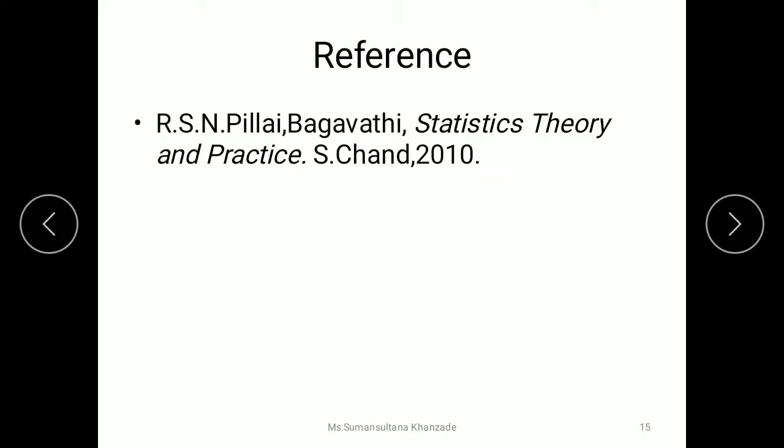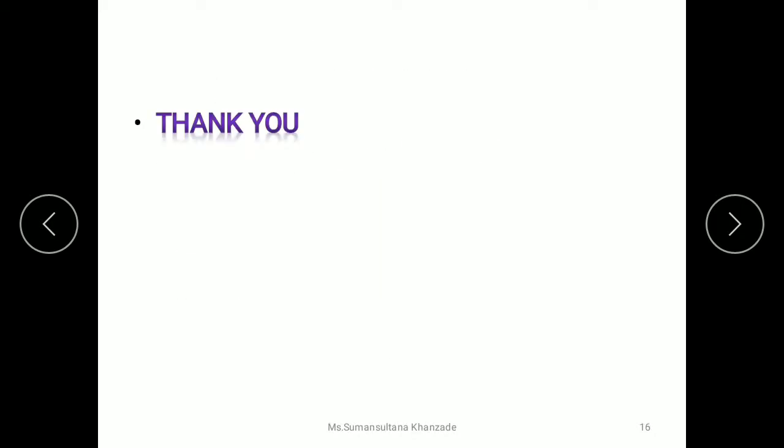11.2. So this is how we calculate the deciles and percentiles for all the three data series or all the three data observations. Thank you.